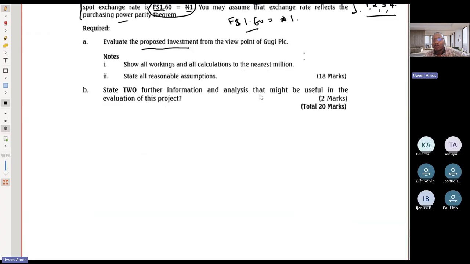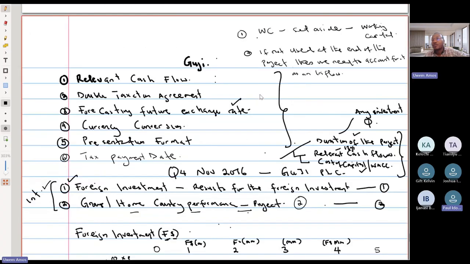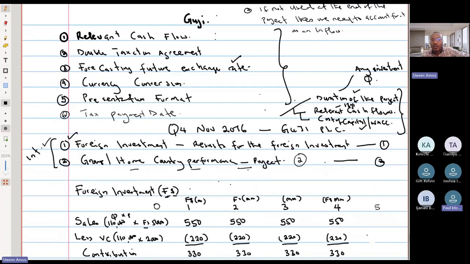The first is that you need to determine the duration of the project. From our question, we could see that Gugi PLC's project was for 4 years. It could extend beyond 4 years if you have some form of tax, or any other transaction, that makes it extend to the 5th year or more.